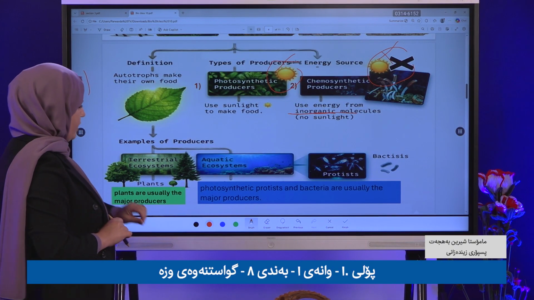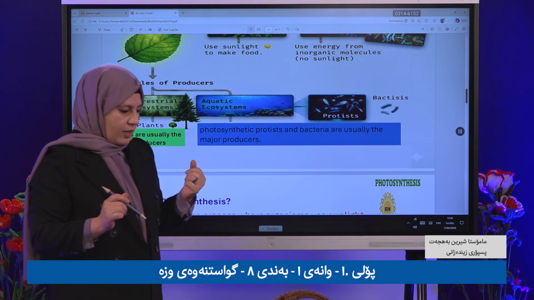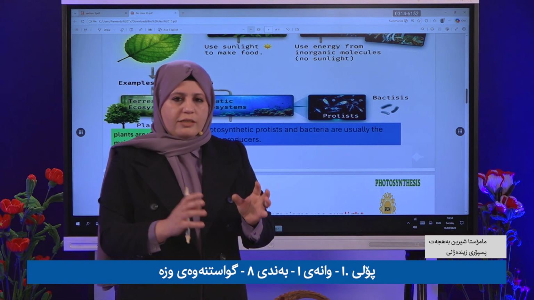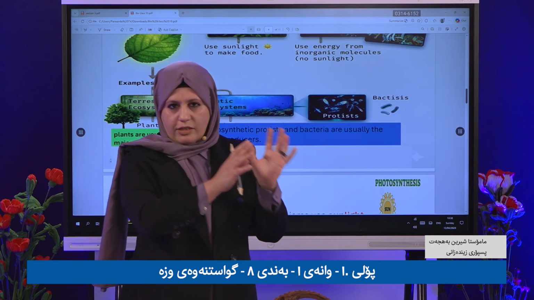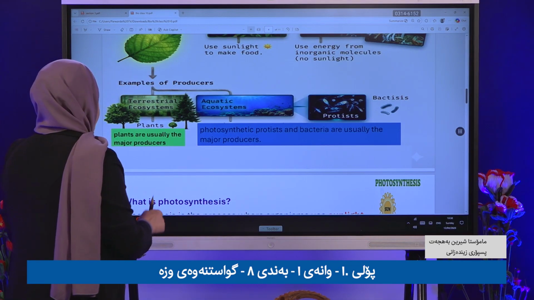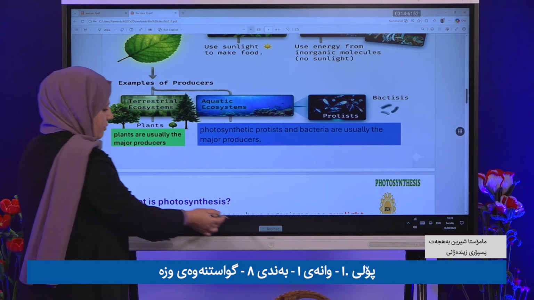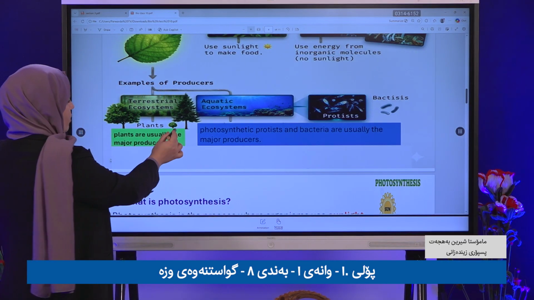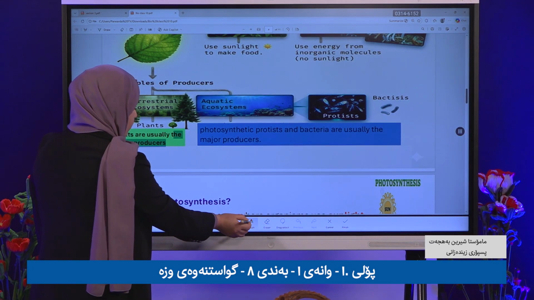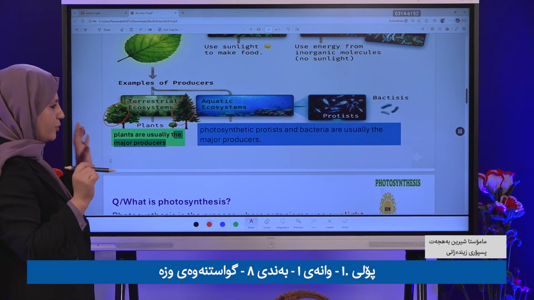Examples of producers. Some of them live on land, the plants that live on land, and some live in the water. Only plants? No. Terrestrial ecosystems have plants, as I mentioned. This is a plant. Which type of producer is it?